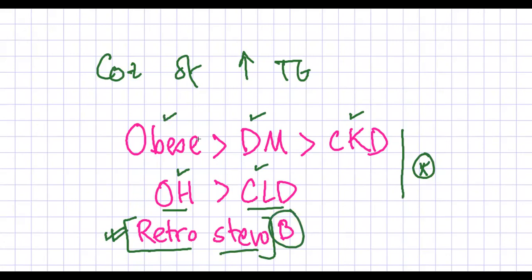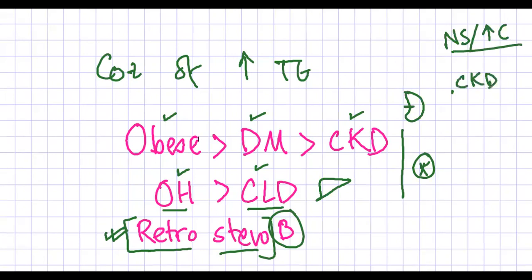And among the diseases, the organs that are common, you see the liver is common and the kidney is common. So although the organs are common, the pattern of disease is different. In case of hypercholesterolemia, the kidney is involved in nephrotic syndrome. In hypercholesterolemia, nephrotic syndrome. And in CKD, just plain old CKD causes a rise in TG.